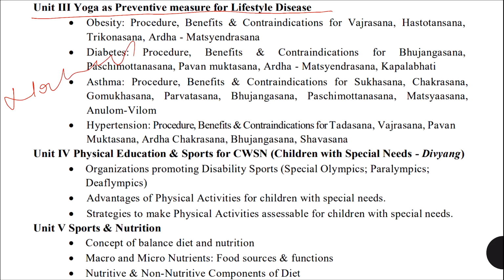Let's talk about chapter number 4, physical education and sports for CWSN, children with special needs, or we can say Divyang. So here are the topics: organizations promoting disability sports, Special Olympics, Paralympics and Deaflympics. If you remember, last year you studied the same in class 11th. They have taken it from class 11th and put it in class 12th. तो ये class 11th से उठाकर class 12th में डाल दिया है इसको. So this is a good thing. You have studied it last year, so there is no need to study it this year.